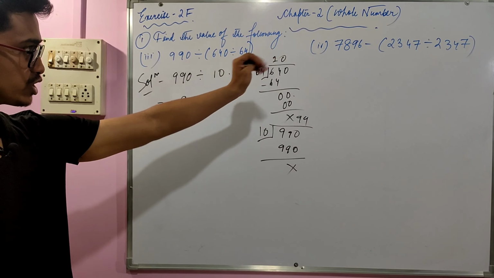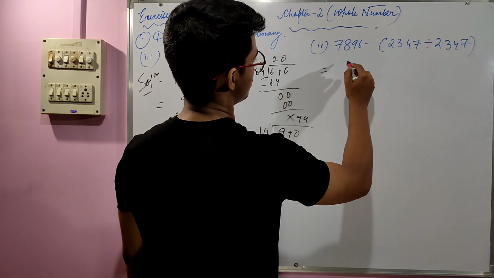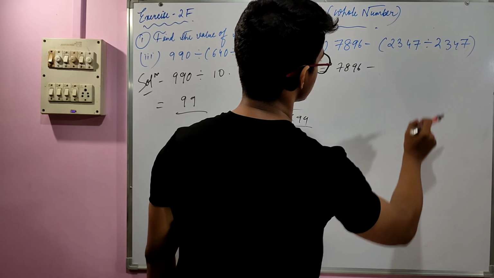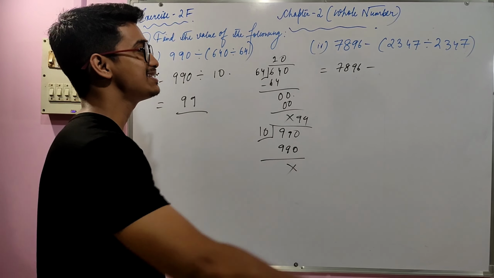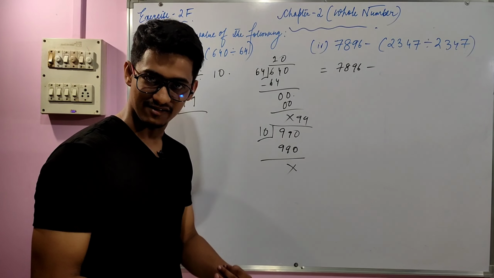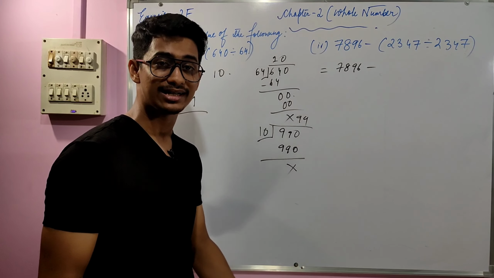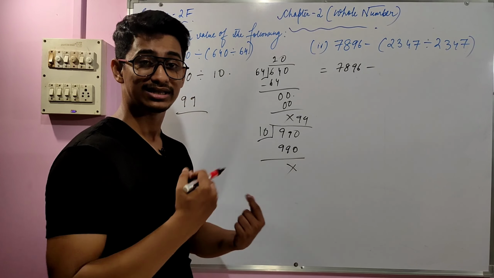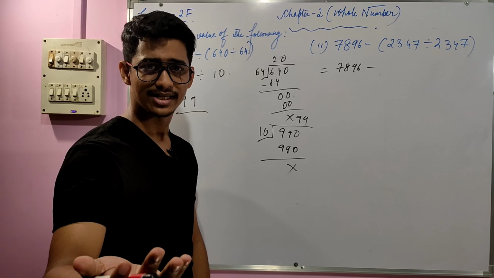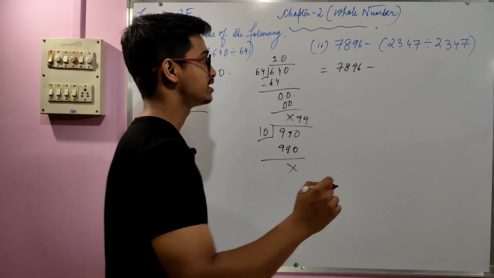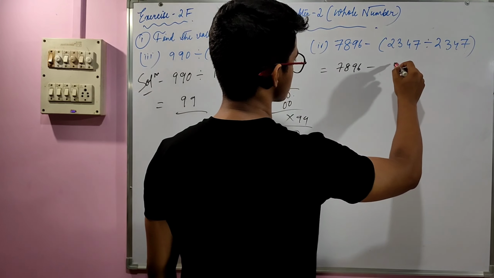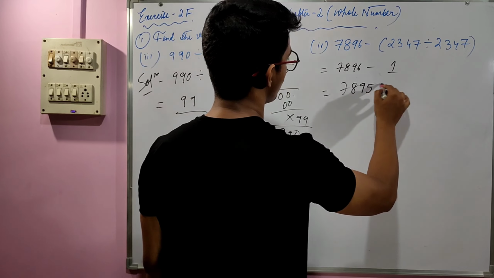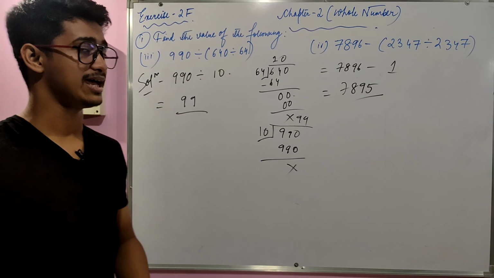So let's just jump into question number 4. Question number 4 is nothing but 7896 minus bracket 2347 divided by 2347. So that is talking about the division of the number itself, and we know that any number except 0 will give us what result when it is divided with itself? You know that, right? What is the result? 1, right? So 2347 divided by 2347 gives us 1, and 7896 minus 1 is 7895. So that is the answer of question number 1, 3 and 4.